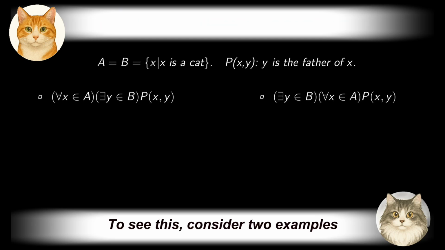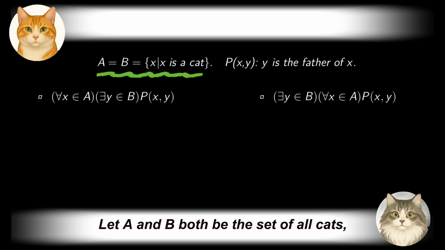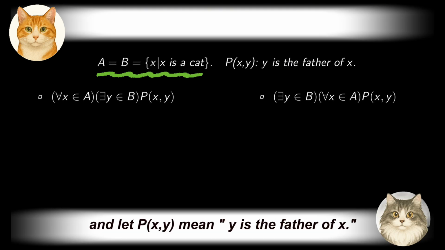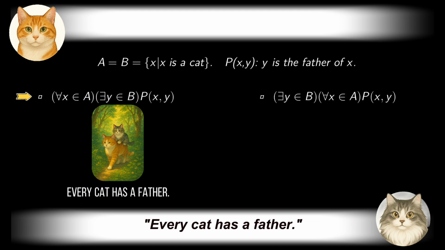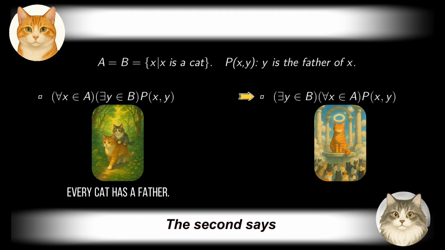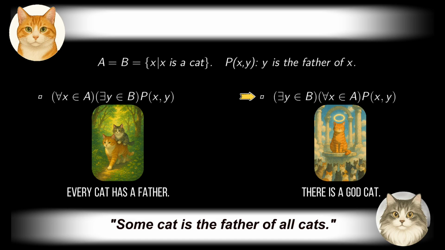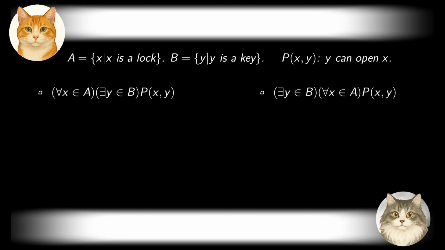To see this, consider two examples. Let A and B both be the set of all cats, and let P(x,y) mean y is the father of x. The first statement says, every cat has a father, which cannot be more reasonable. The second says, some cat is the father of all cats. In other words, we are claiming the existence of a godcat.